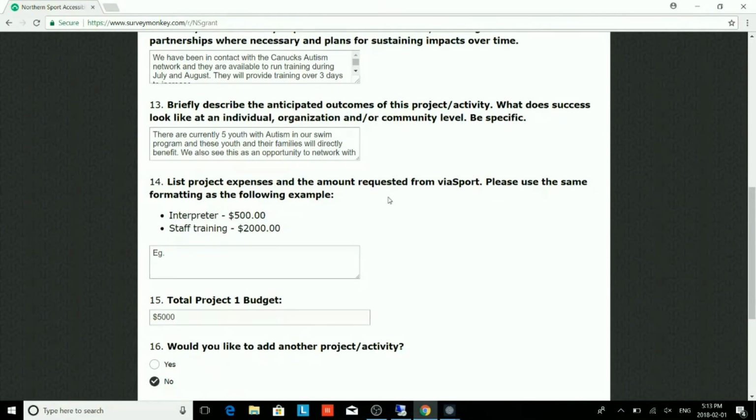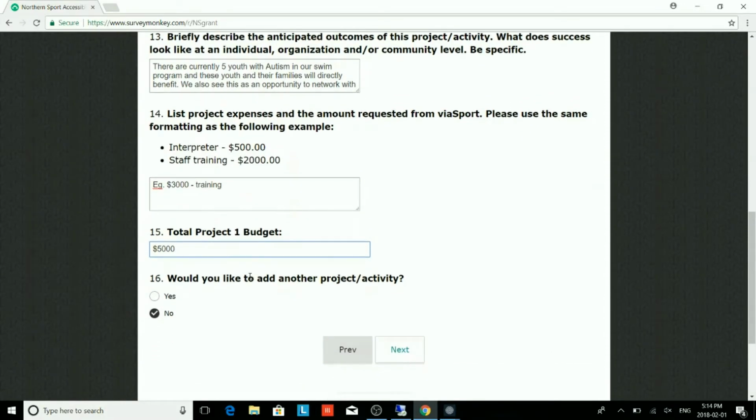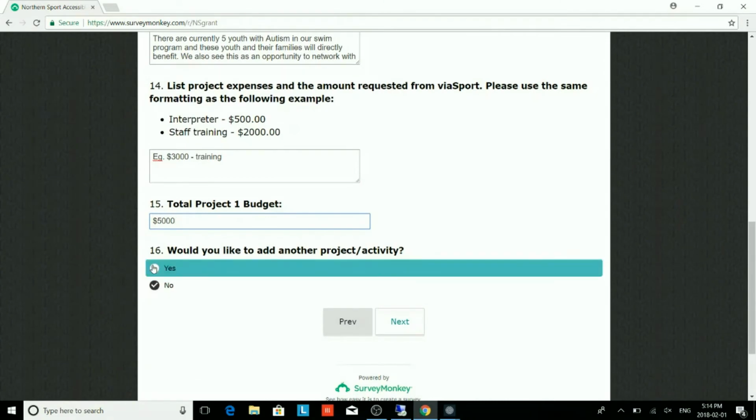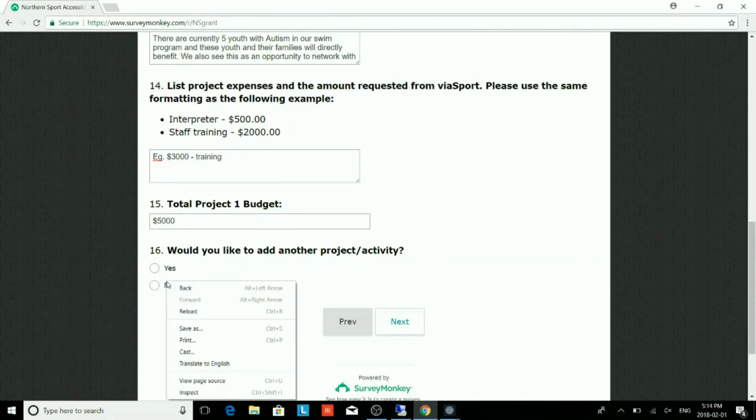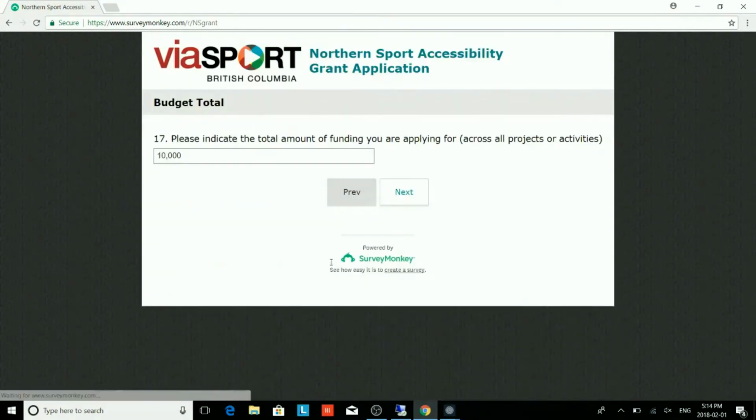You'll be asked to create a budget for this project that outlines the specific line items that will be expended, total those line items to create a total project budget, and then you have the option to add another project and go through the portion again. When you're finished, you'll be asked to total the cost of all of the projects that you've applied for, be that one or more than one.